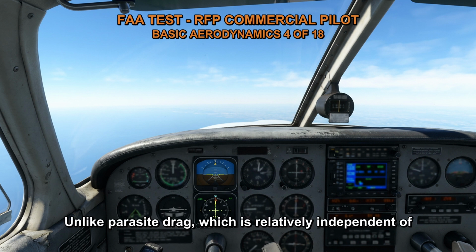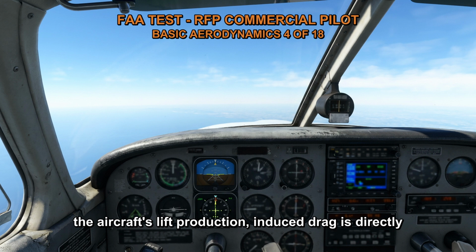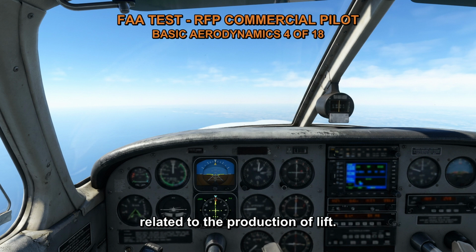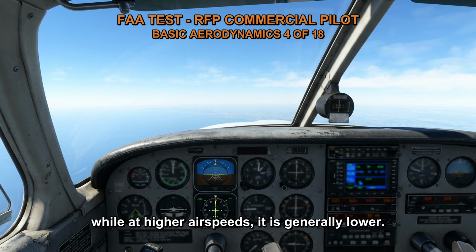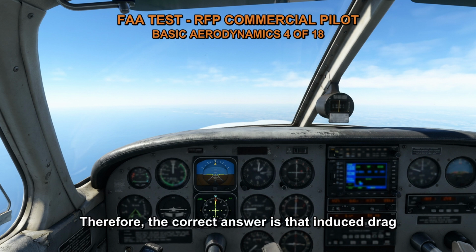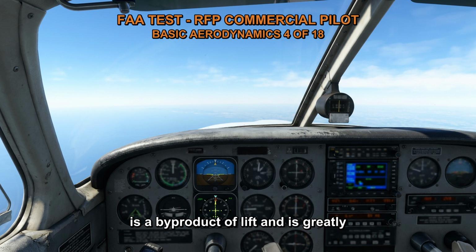Unlike parasite drag, which is relatively independent of the aircraft's lift production, induced drag is directly related to the production of lift. It increases as the angle of attack or lift coefficient increases. It is also greatly affected by changes in airspeed. At lower airspeeds, induced drag is typically higher, while at higher airspeeds, it is generally lower. Therefore, the correct answer is that induced drag is a byproduct of lift and is greatly affected by changes in airspeed.